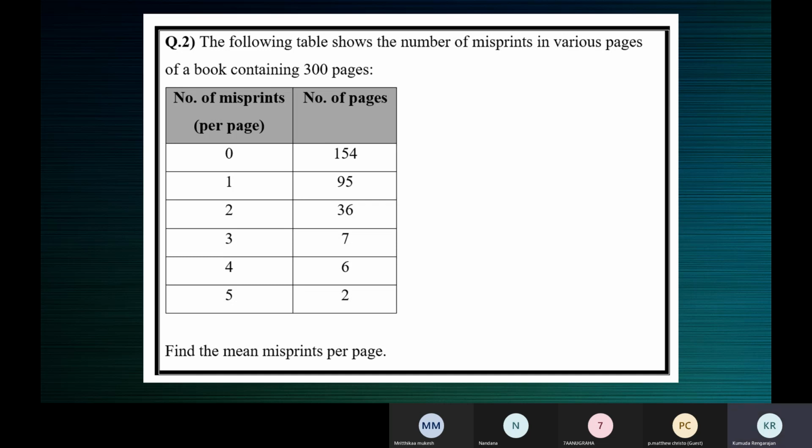The data pertains to some particular thing, right? That one will be the XI column. So here the data is regarding the misprints, wrongly printed words. So that will form the XI column.